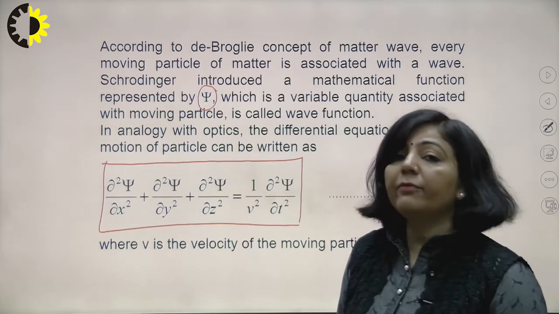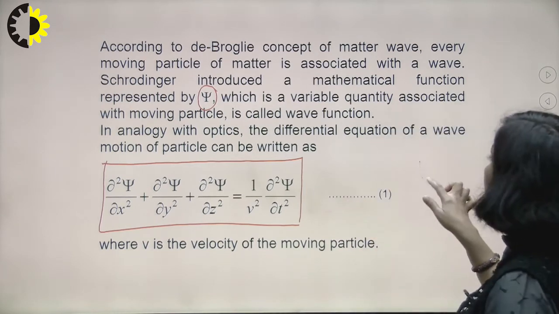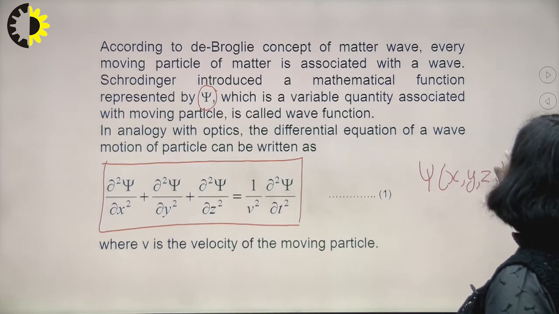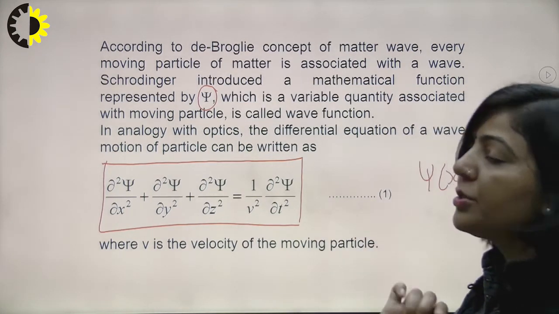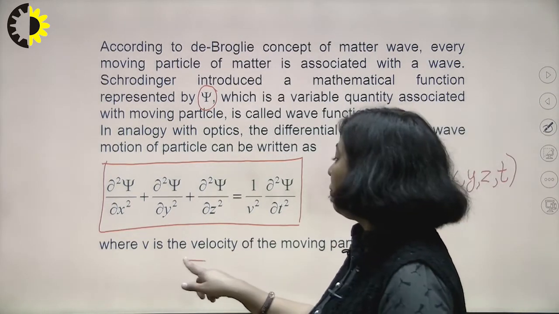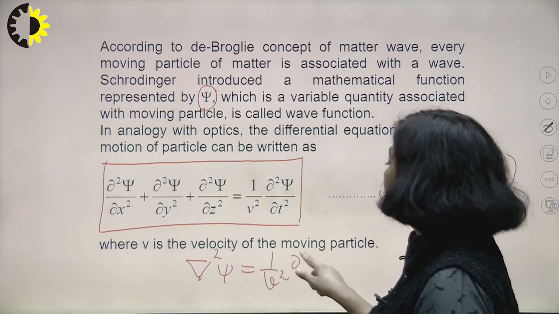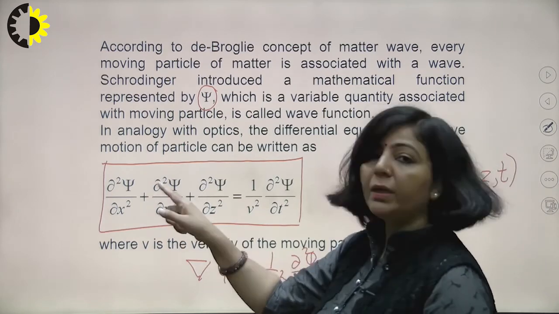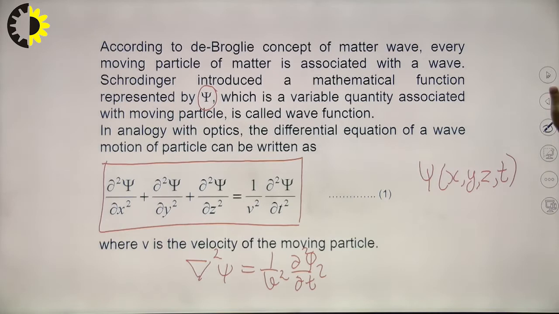I hope you know what psi is a function of. Psi depends upon all the position coordinates, that is x, y as well as z, and it also depends upon the time coordinate. So psi is a function of x, y, z and t. So this is the general Schrodinger wave equation. Clear? This equation is written in component form, and in simplest form you can also write it as del square psi equals 1 upon v square del square psi upon del t square. I hope it is mathematically clear that this del square is del square upon del x square plus del square upon del y square plus del square upon del z square. Now the next part is,